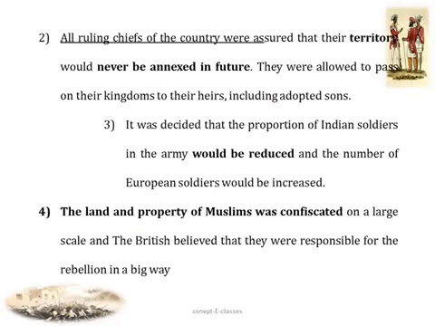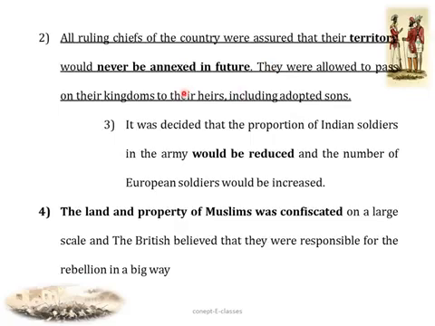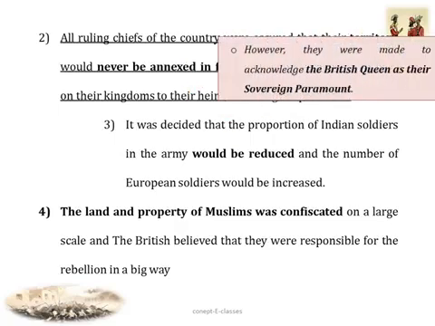Secondly, all the ruling chiefs of the country were assured that their territory would never be annexed or seized in the future. And they were even allowed to pass on their kingdoms to their heirs, including adopted sons. But they were made to acknowledge the British Queen as the paramount sovereign. Thus, the Indian rulers were allowed to hold their kingdoms as subordinates of the British Crown.